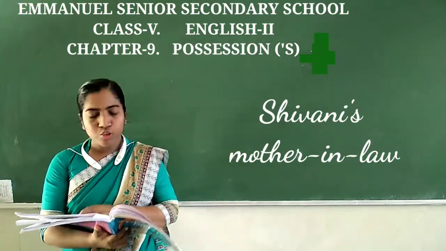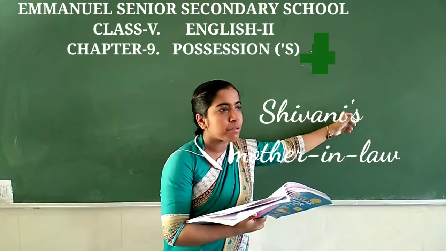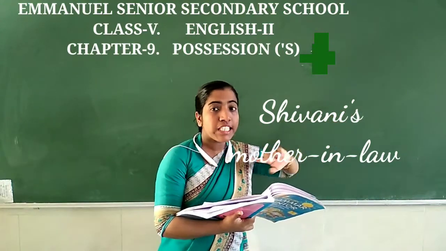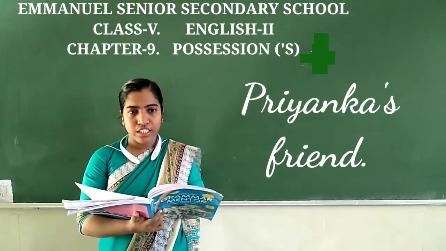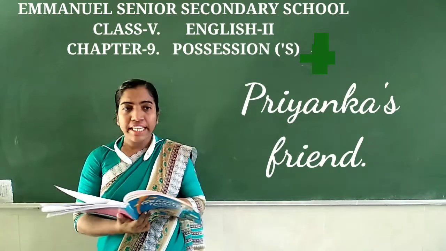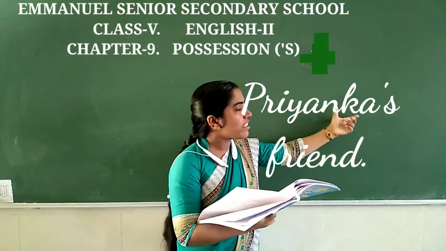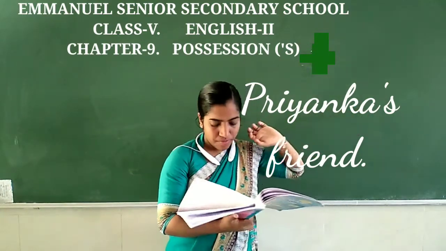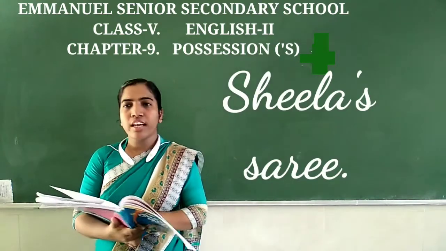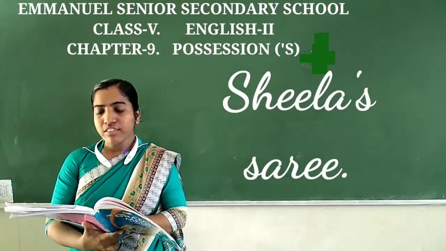Shivani's mother-in-law. So after Shivani we will write an apostrophe and S. Next, Priyanka's friend. Whose friend? Priyanka's friend. So Priyanka is the main word and you have to add apostrophe and S. Next is Sheila's saree. And next one is Lena's.